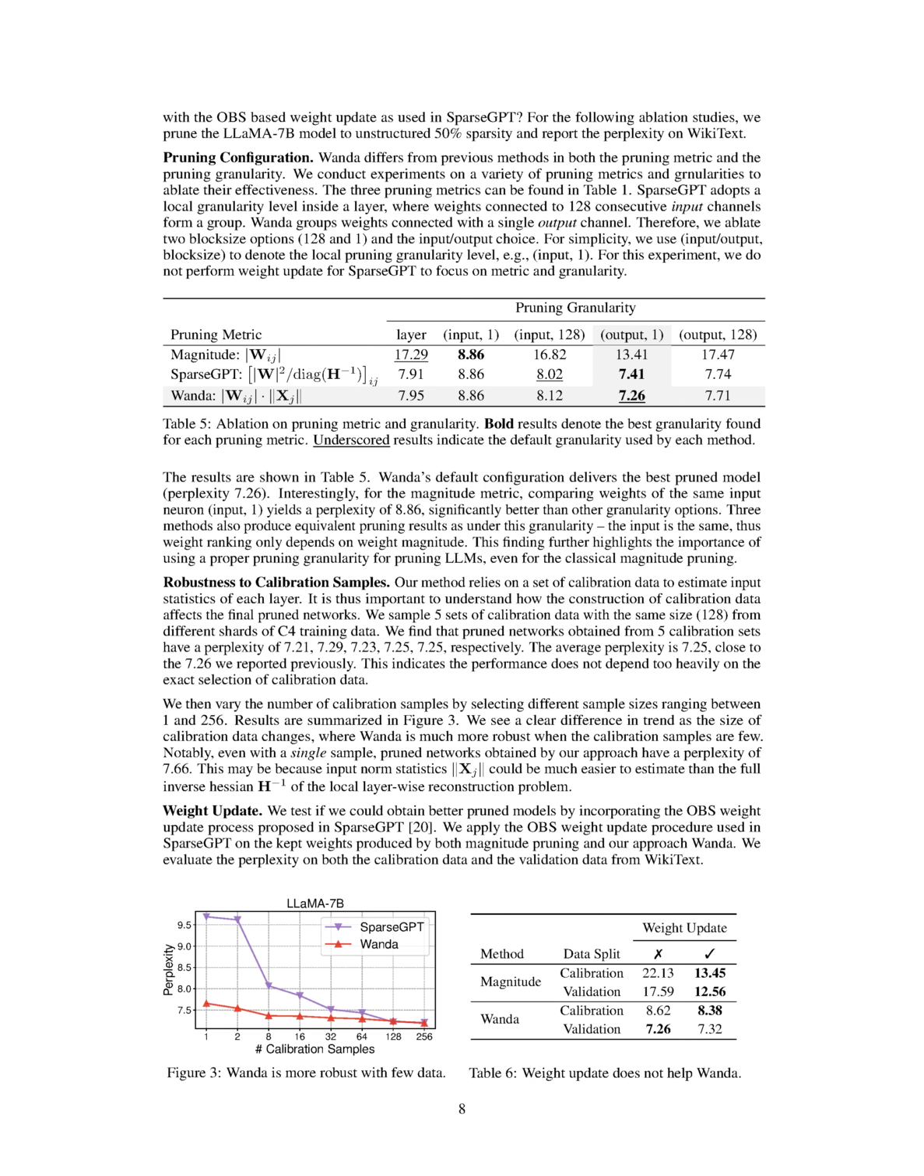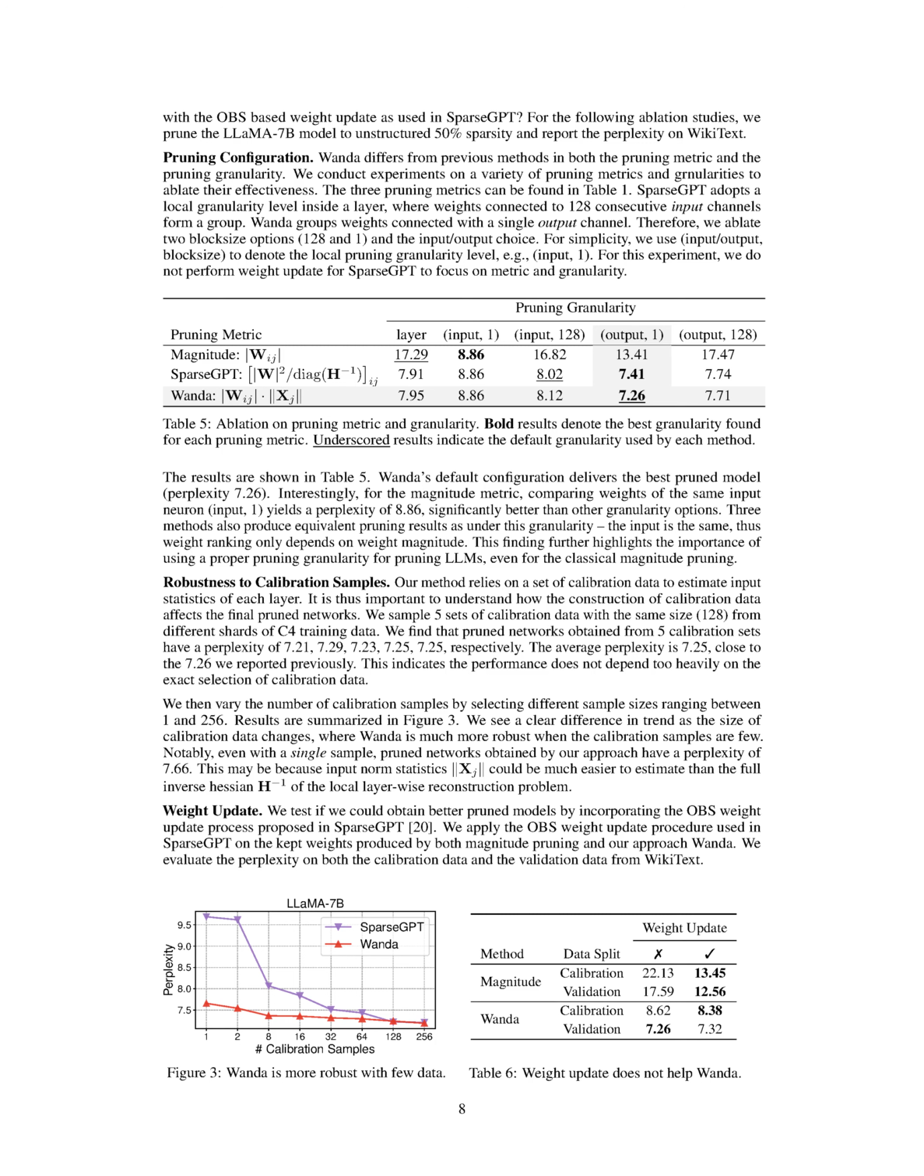We examine 3 different pruning metrics detailed in a table, where SparseGPT employs a local granularity level within a layer. Here, weights associated with 128 consecutive input channels are grouped together. On the other hand, Wanda groups weights associated with a single output channel. We test 2 block sizes, 128 and 1, and the choice between input-output for our ablation study. To denote the local pruning granularity level, we use the notation input-output block size.